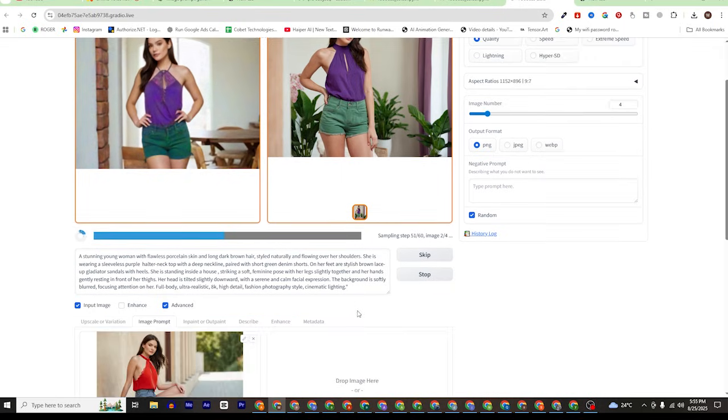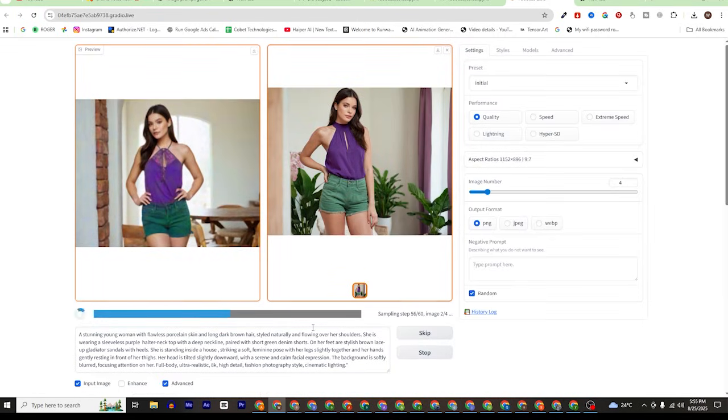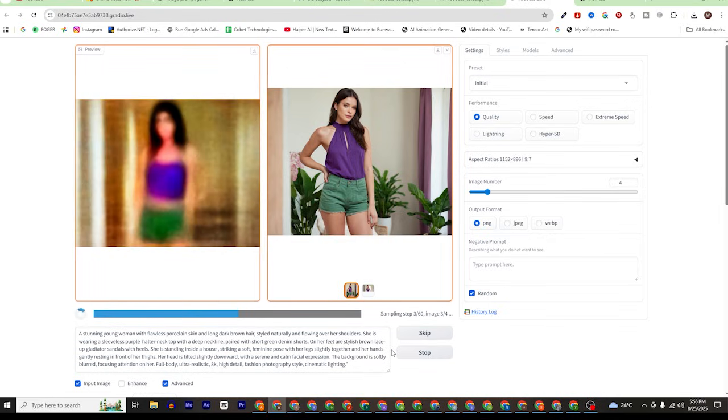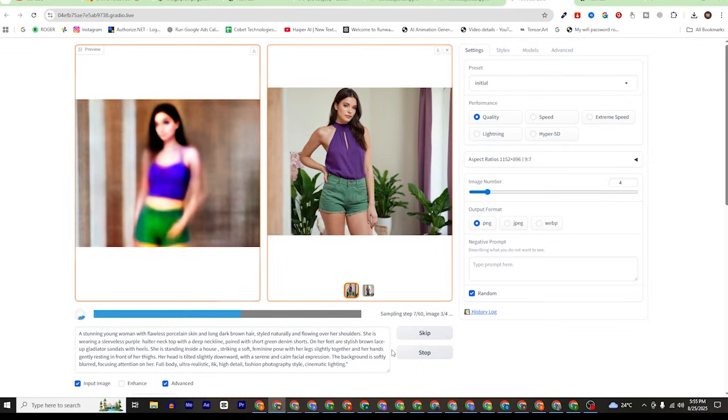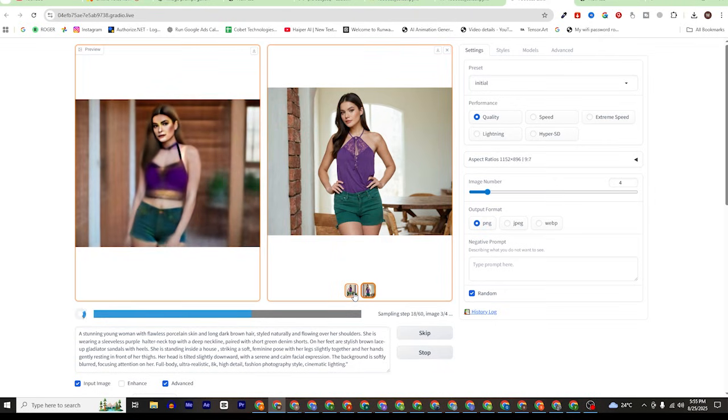So once we have our picture in a different background with the same model, we have to import all these images into Google Veo 3, that is called Flow, and bring our influencer to life with natural talking motion. And you can see the second picture is also ready, everything is perfect. And now we will wait for the 4th one and we will select the best out of these pictures.